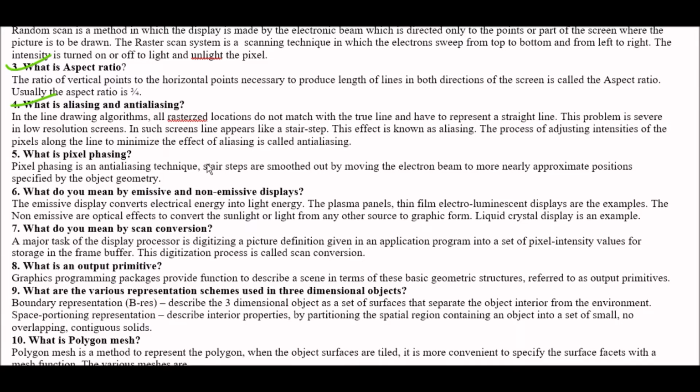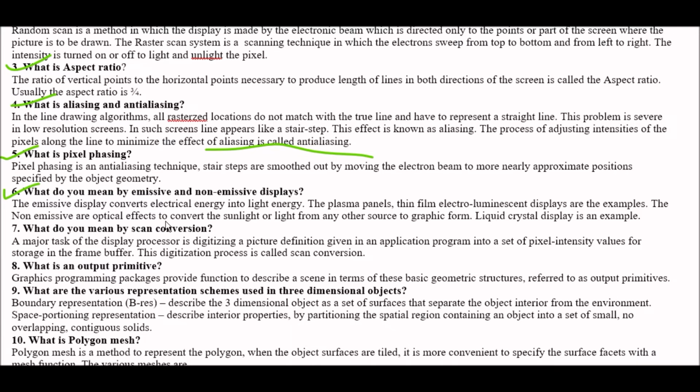Okay, next question. What is pixel phasing? Answer is pixel phasing is an anti-aliasing technique. Stair steps are smoothed out by moving the electron beam to more nearly approximate positions specified by the object geometry. Next question. What do you mean by emissive and non-emissive displays?